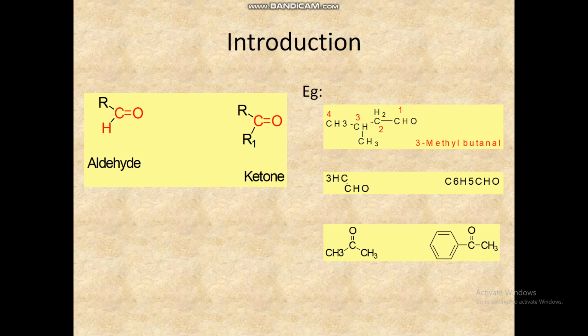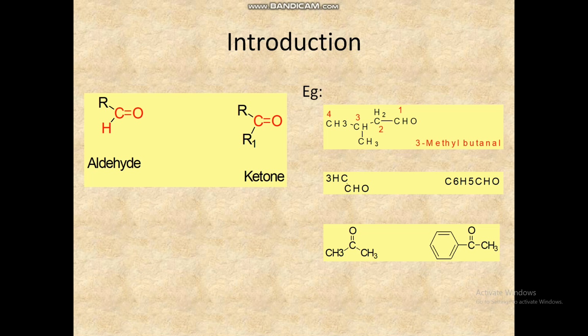Common and IUPAC names of some aldehydes: acetaldehyde, whose IUPAC name is ethanal. For ethanal, the ending AL indicates aldehyde; if it is OL, it means alcohol. Next is ketone. CH3, C double bond O, CH3 is acetone, the common name. For acetone, the IUPAC name is propanone.